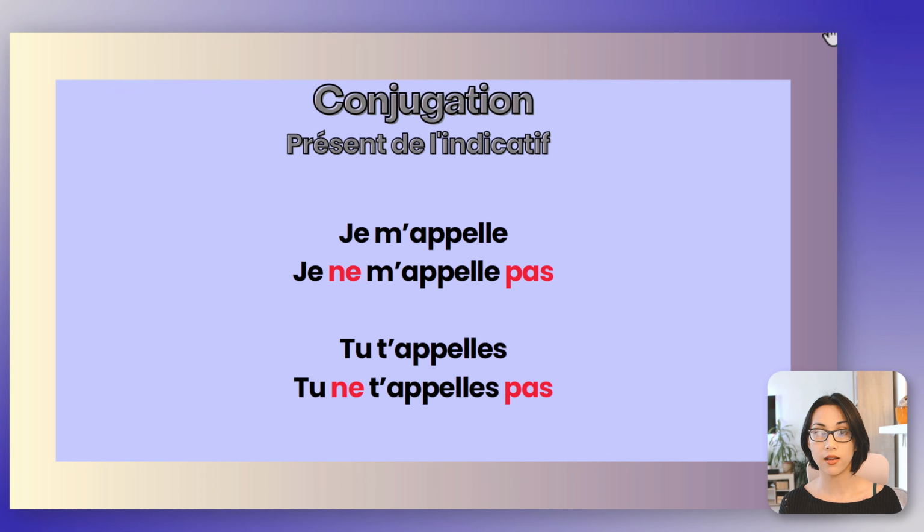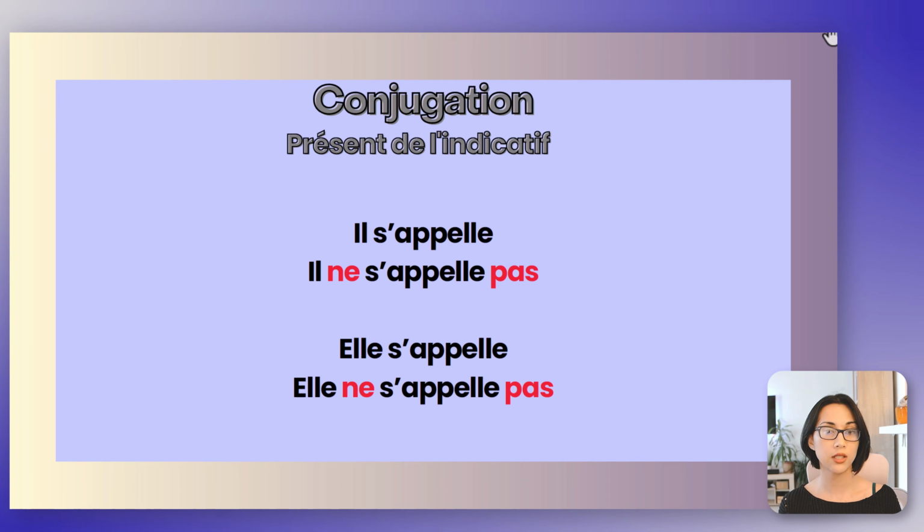Je m'appelle. Je ne m'appelle pas. So you see ne and pas, and in between you have the reflexive pronoun and the conjugated verb. Tu t'appelles. Tu ne t'appelles pas. Il s'appelle. Il ne s'appelle pas. Elle s'appelle. Elle ne s'appelle pas.